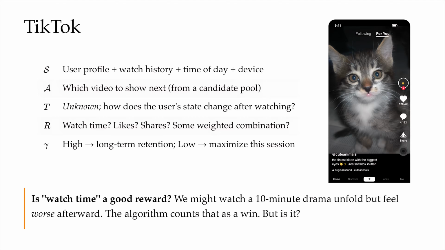With TikTok, both the transition and the rewards are uncomfortable. The transition T, they hide inside the user, whereas the reward R is actually a social proxy. We'll come back to the proxy problem in the reward part.